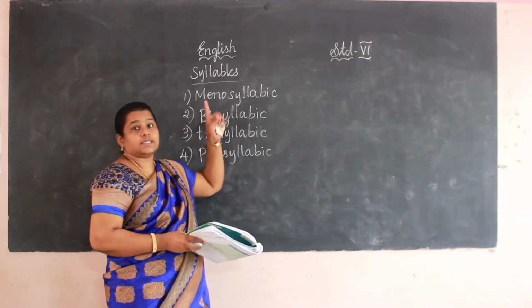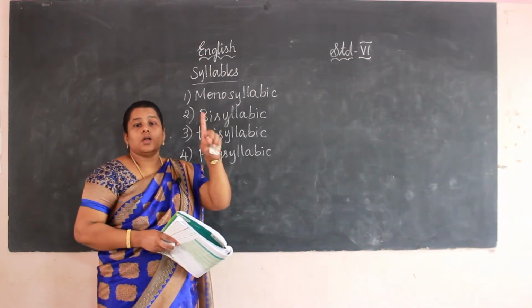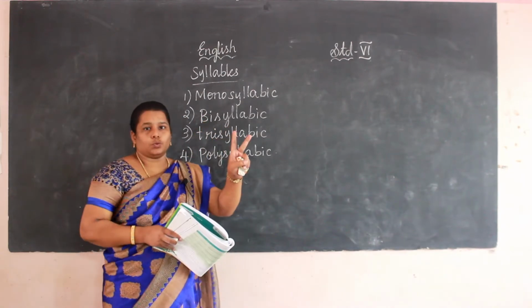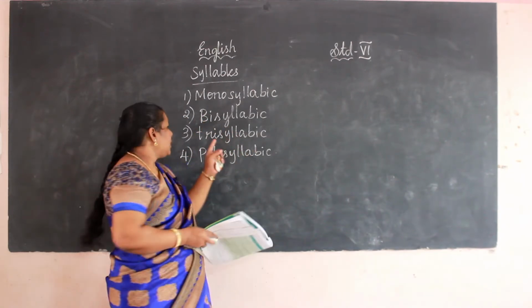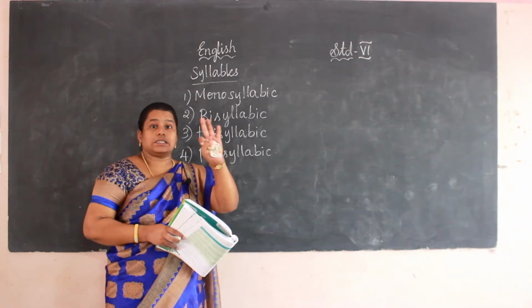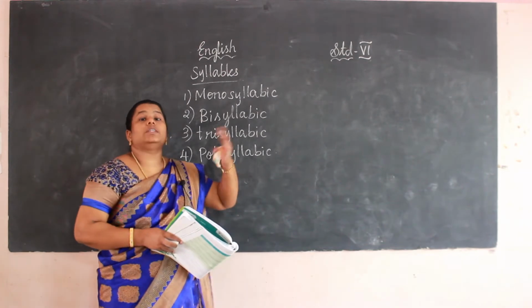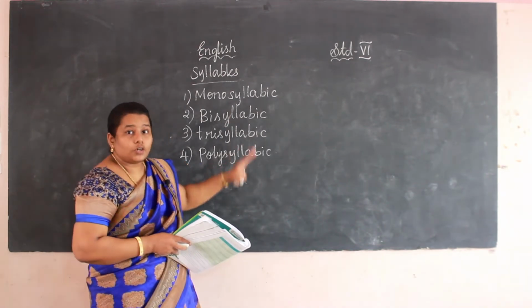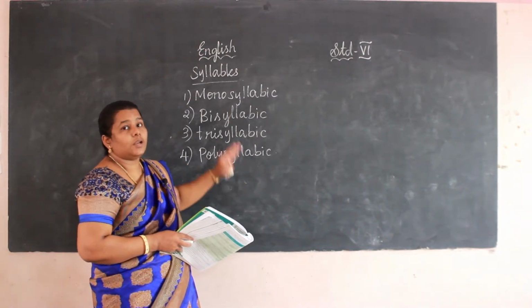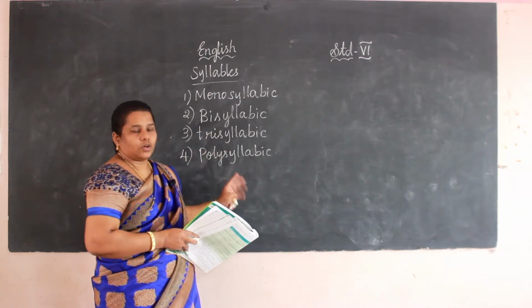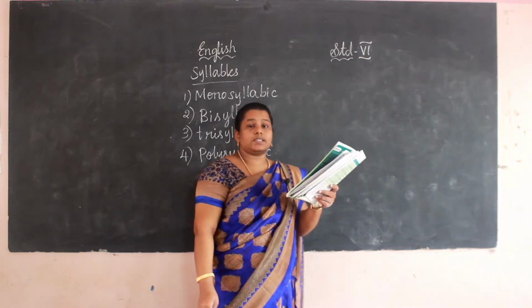Mono means one. Bi means 2 and tri means 3. Poly means more than 3. Okay? 4 types of syllables we are going to learn: mono, bi, tri, poly. Let me show some examples for this.